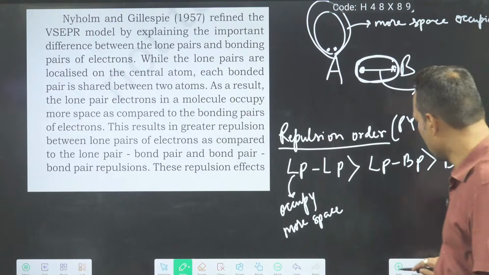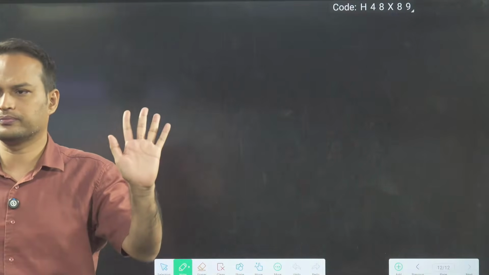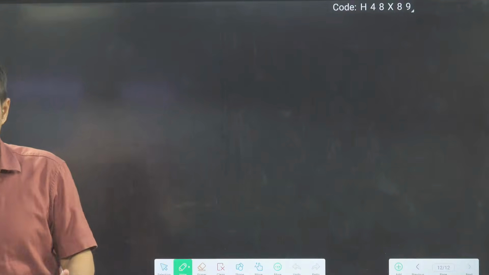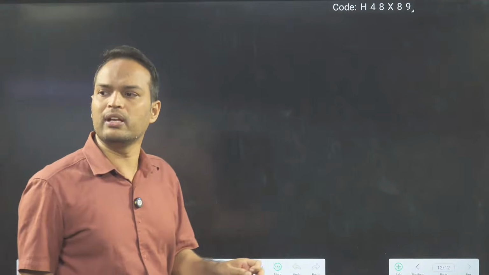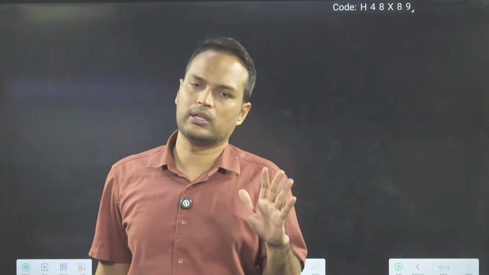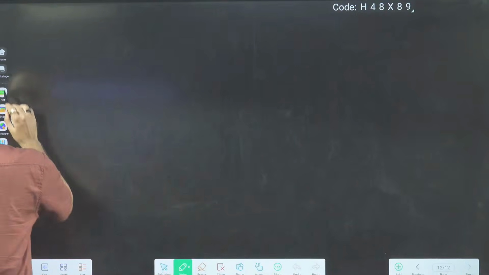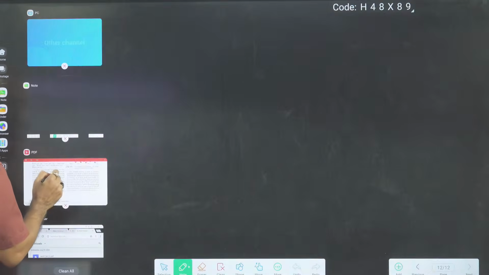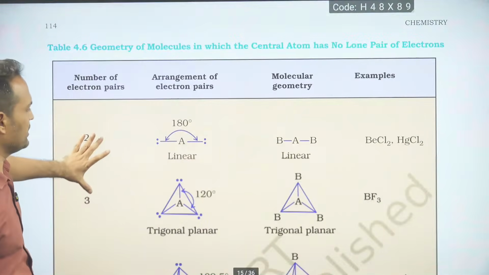Clear to everyone? So all the points of VSEPR theory we have done. So finally we are moving towards the shape of a molecule. Okay, what is the shape of a molecule? Now in NCERT you will find two tables given. देखो आ जाओ. Two tables are given in NCERT. This is the first table.